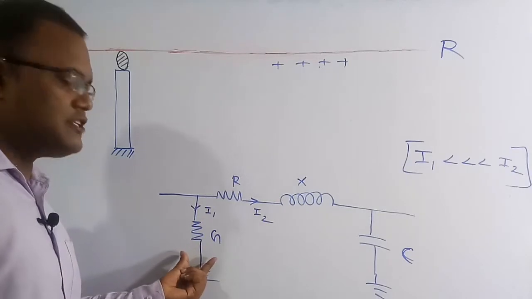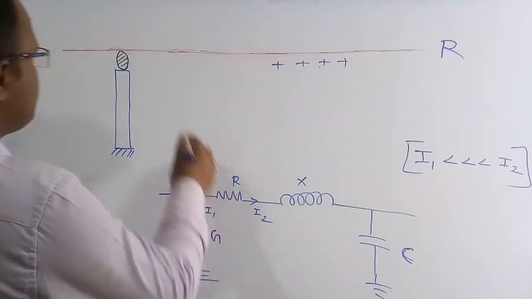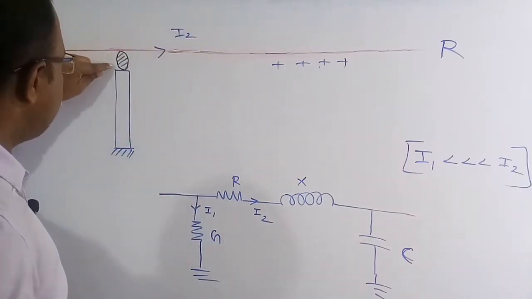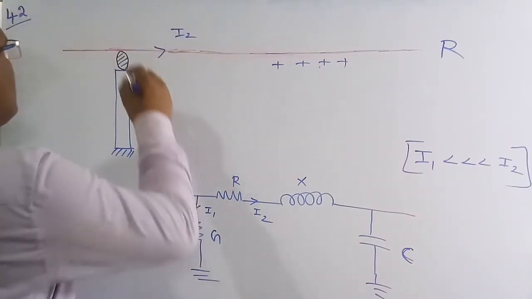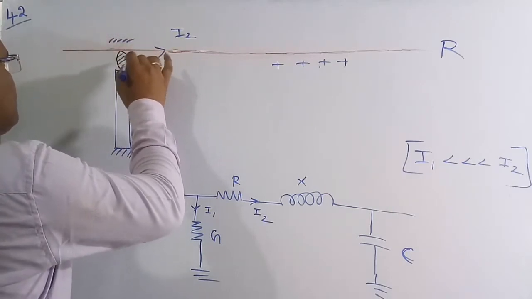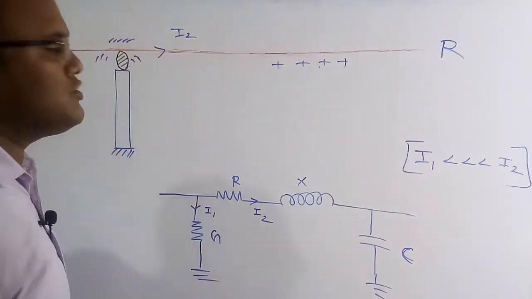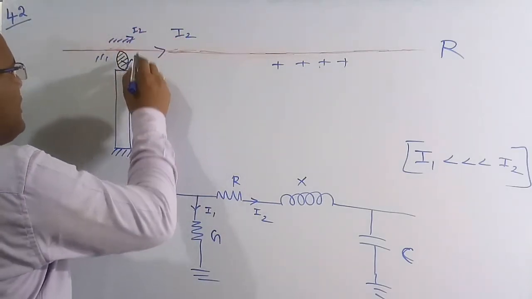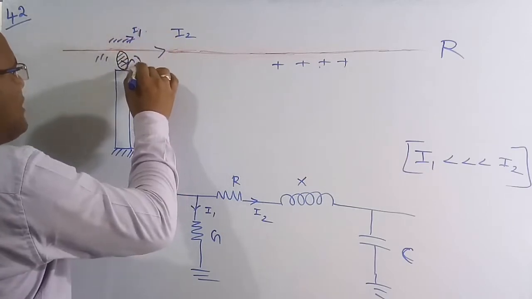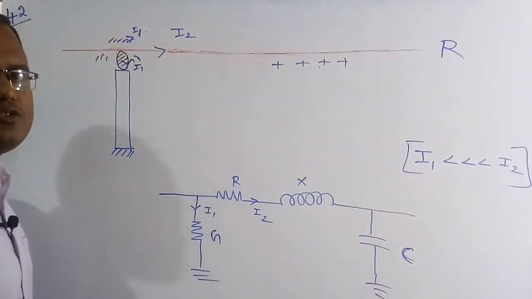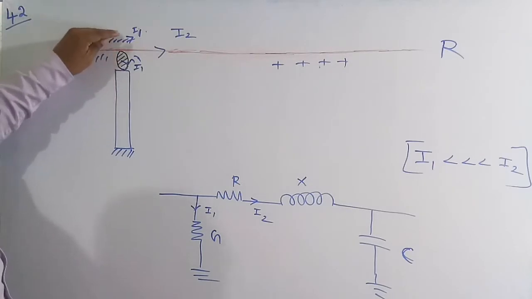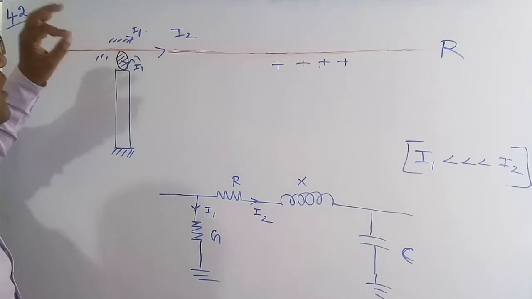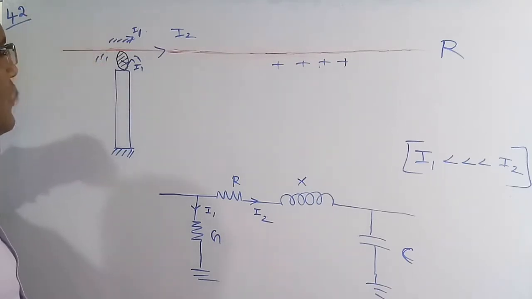Now we will discuss the conductance. Let me assume the current here is I2. There is an insulator between a pole and the line, and here is also an insulator. Because of this, a small amount of leakage current is going to flow in the air and also in the insulators. Let me assume the current here is I1. So I1 is a very small amount of current which passes through an insulator or the air. Both act like an insulating medium, but still there is a small amount of leakage current. That current is called I1.